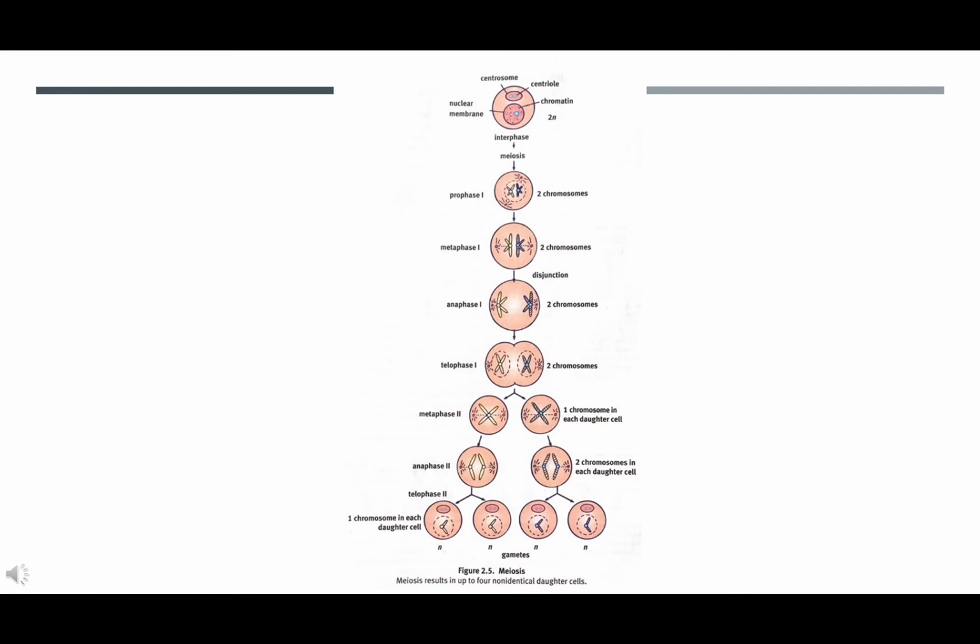In contrast to mitosis, which consists of one round each of replication and division, meiosis consists of one round of replication followed by 2 rounds of division. Meiosis I results in homologous chromosomes being separated, generating haploid daughter cells. This is known as reductional division. Meiosis II is similar to mitosis, in that it results in the separation of sister chromatids without change in ploidy, and is therefore known as equational division.